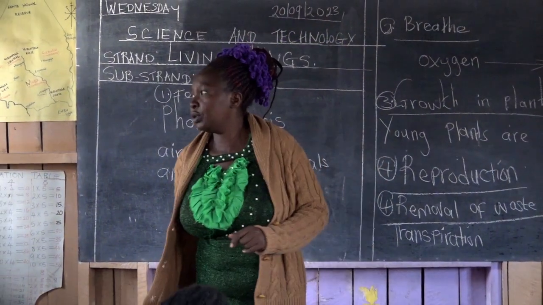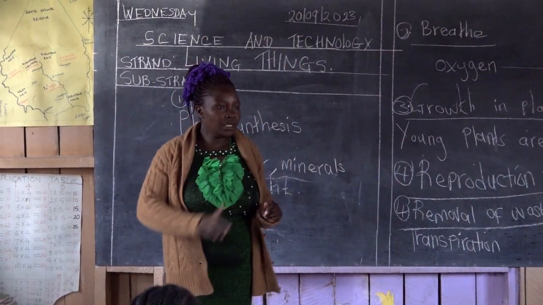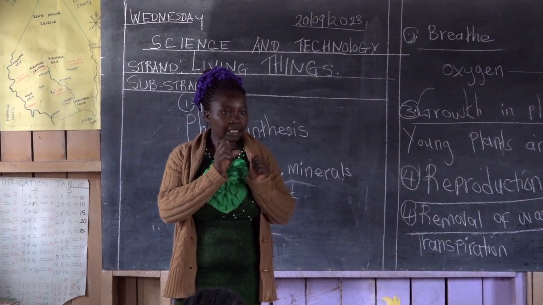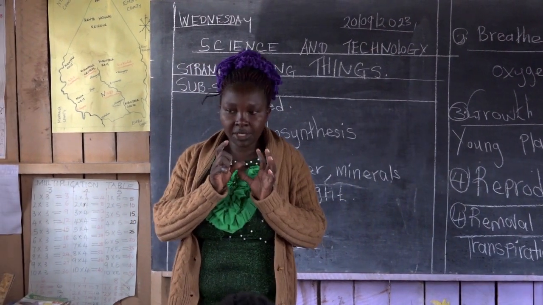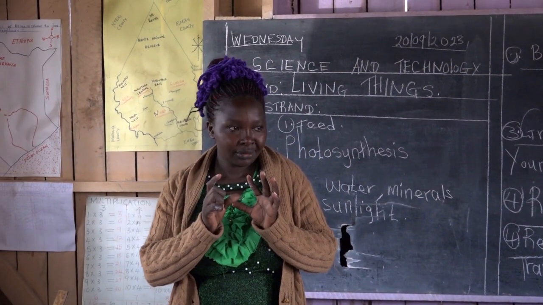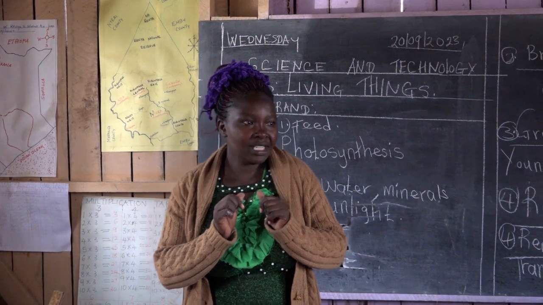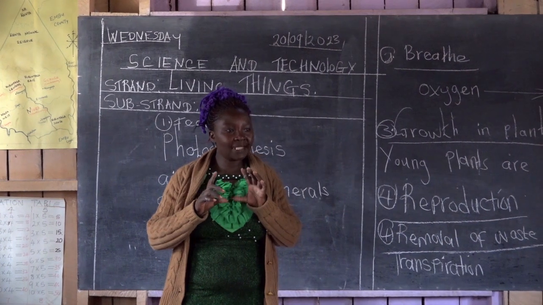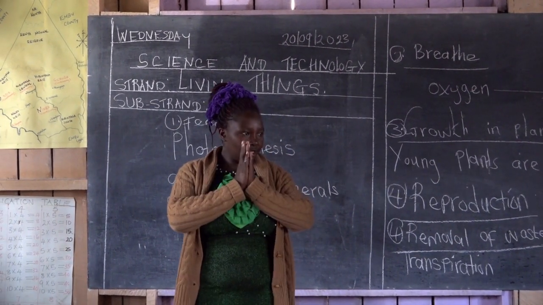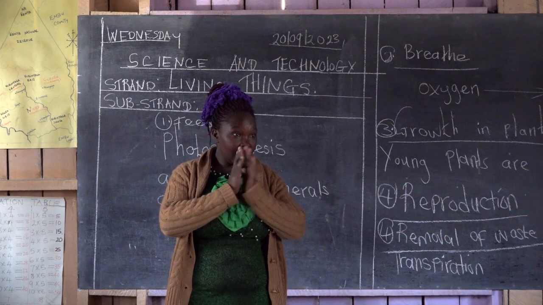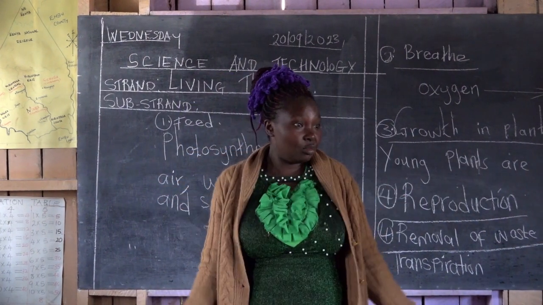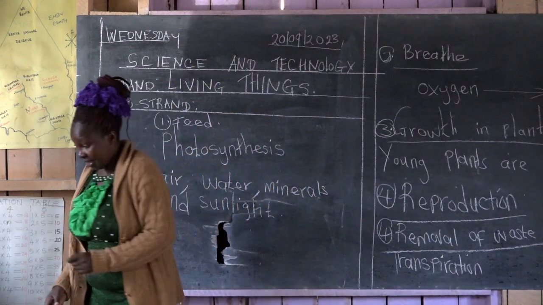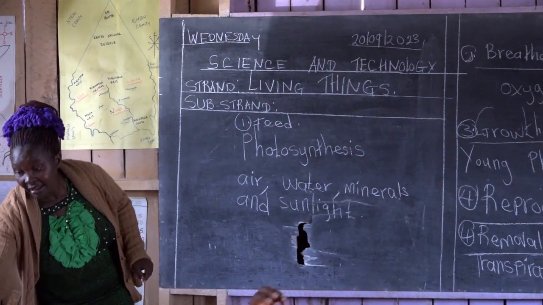Okay, let me explain to you. There are some plants. When you touch them, they close themselves together. Do you know how we call that plant? In our own language, there's how we call it, but here I don't know. So that plant, when you touch it, it shrinks like it is dead. And then you leave it and after some time it is back to normal. That's how plants respond to the changes in the environment.